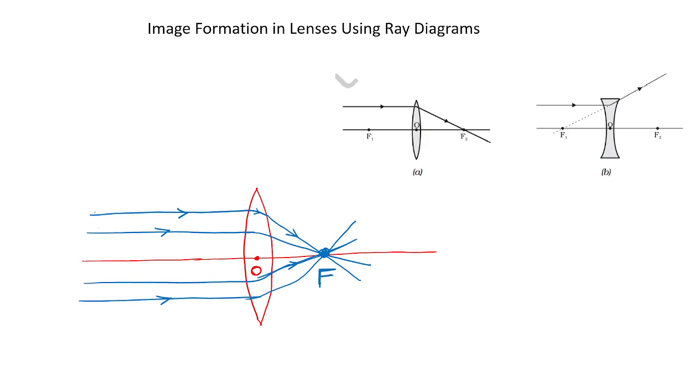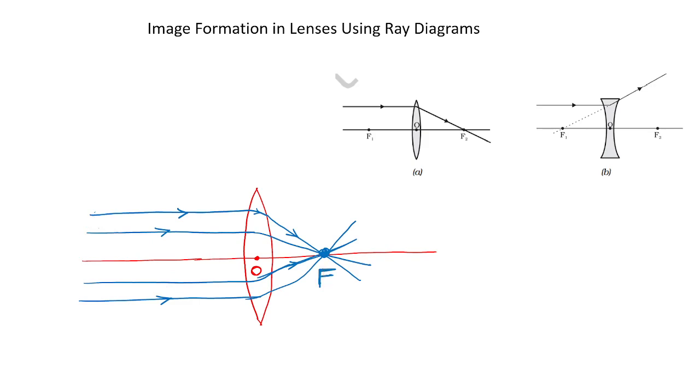Any ray parallel to the principal axis, after refraction, no reflection takes place, the light definitely crosses the lens. Remember, it is not a mirror. The light definitely crosses the glass, and here the converging property is there for the convex lens. Whether it is an inclined ray or a parallel ray, it bends in such a way that it will meet the principal axis. So all the parallel rays after refraction meet at a single point on the principal axis. We call it the focus. If the light is coming from the left side, there is a focus on the right side.